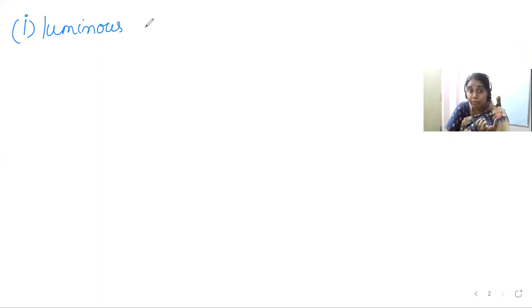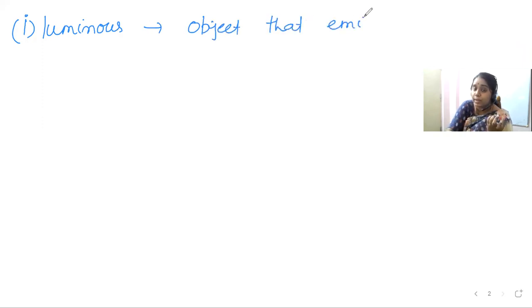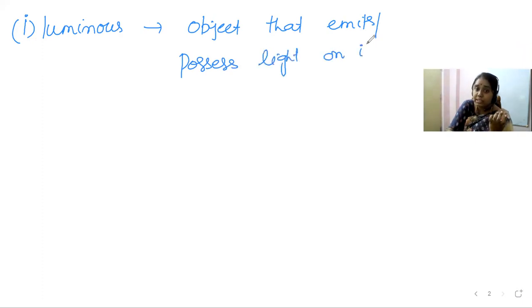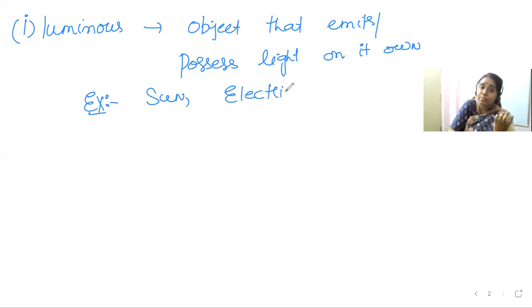An object that emits light or possesses light of its own is called a luminous object. For example, the sun, an electric lamp, a bulb, a candle. All these have light of their own.